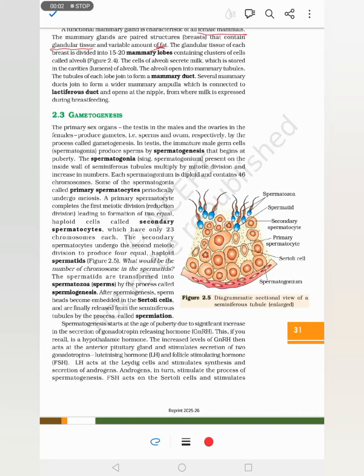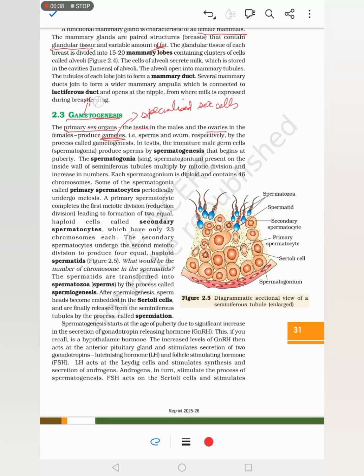So hello everyone. Today we will learn about gametogenesis. From the name only we can understand that gametogenesis means the formation of gametes. So what are gametes? Gametes are specialized sex cells, not organs. And the primary sex organs are the testes and the ovaries. So naturally, formation of a gamete in a testis or ovary will be called gametogenesis.